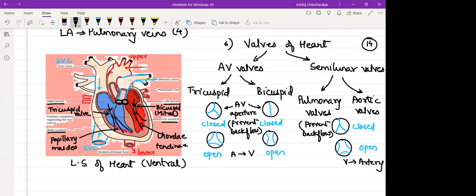Papillary muscles are conical cardiac muscles associated with ventricles, which attach chordae tendineae. Chordae tendineae ensure that AV valves don't open again when ventricles contract. It keeps the AV valves closed. Does blood in veins travel up by pressure? Yes, but that pressure has been tremendously reduced. So at regular intervals, to prevent the backflow of blood in veins, they have semilunar valves.